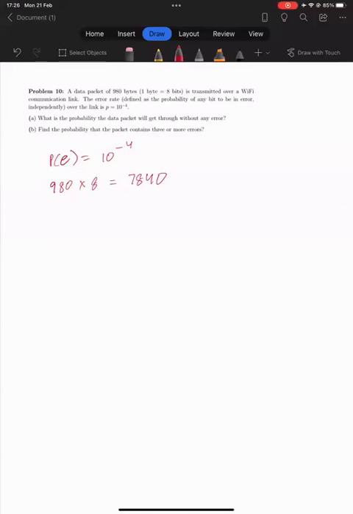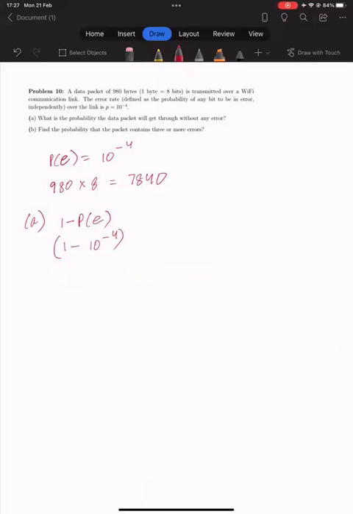Okay. So the question is, what is the probability that the data packet will get through without any error? So that means there is no error in any byte. Sorry, no error in any bit. So the probability of not having an error should be 1 minus the probability of having an error, which is 1 minus 10 raised to the power minus 4. And it's for every bit because we want 0 errors.